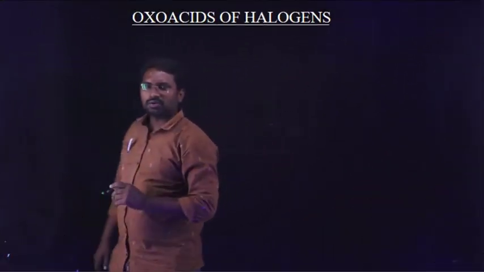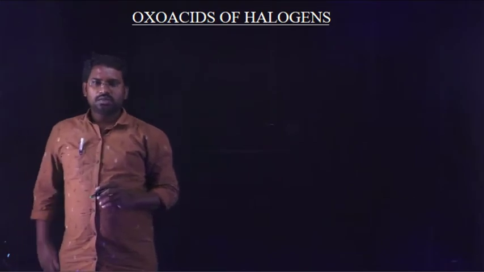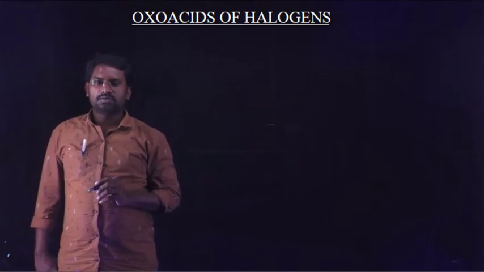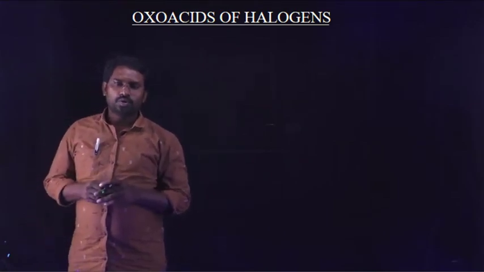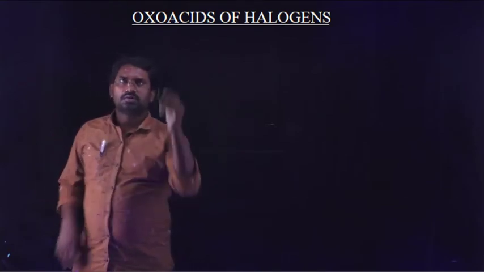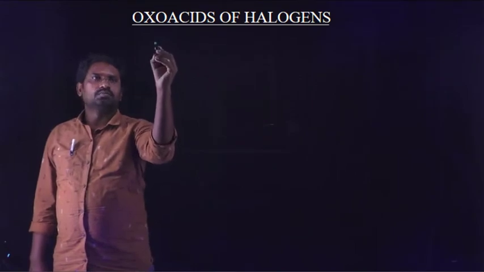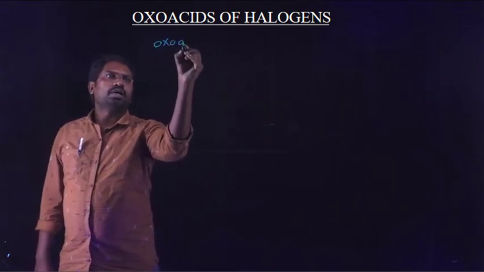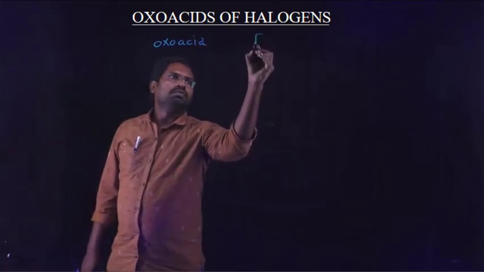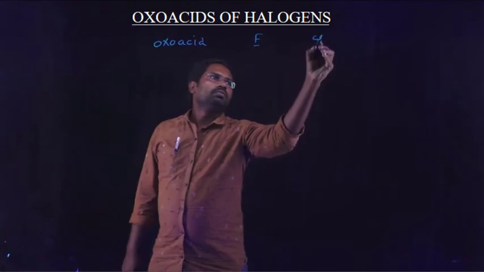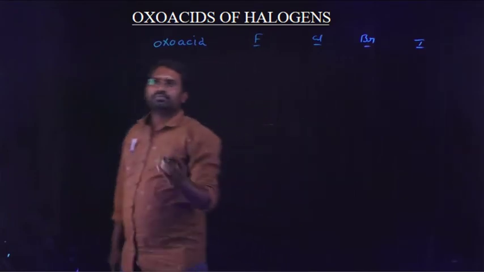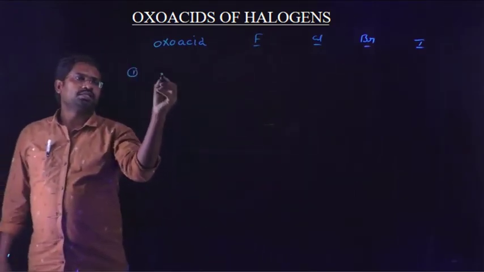Oxo acids of halogens. Generally, fluorine is able to form only one type of oxo acid, but chlorine, bromine, iodine are able to form four types of oxo acids. So look at the table. Name of oxo acid, fluorine, chlorine, bromine and iodine.